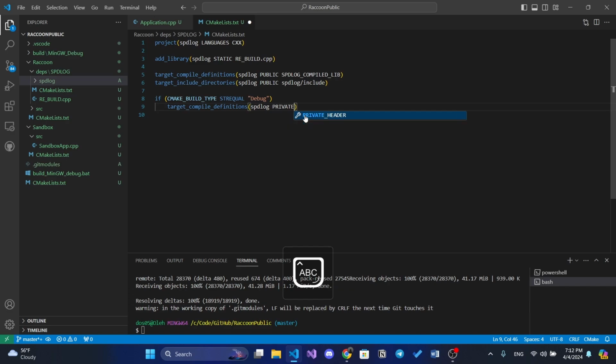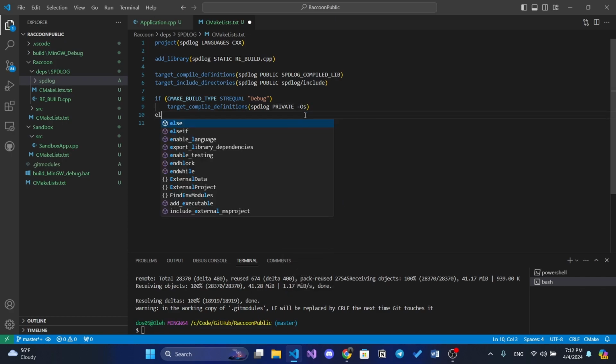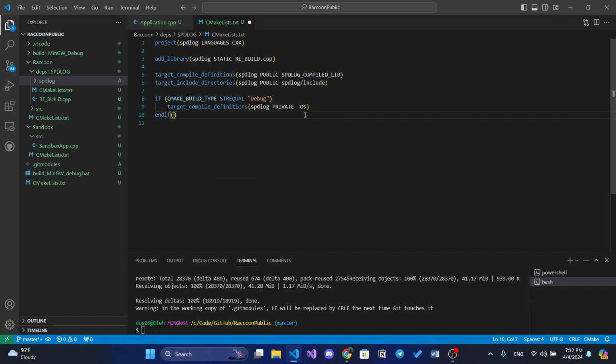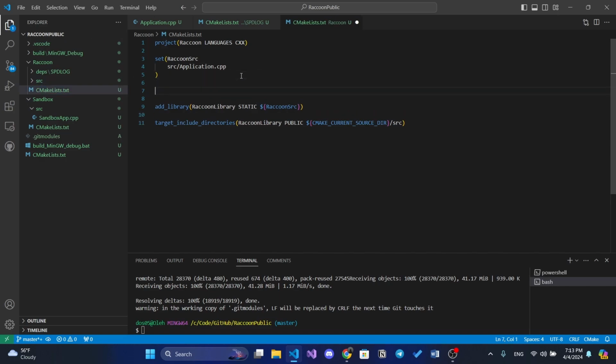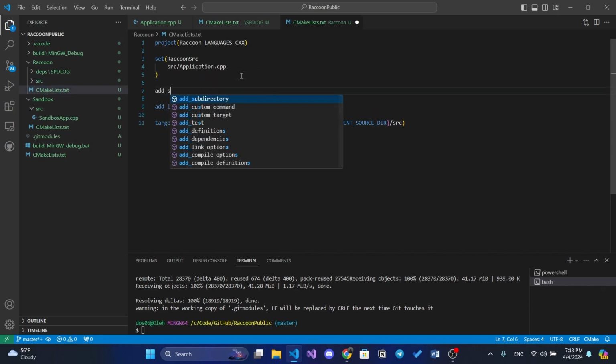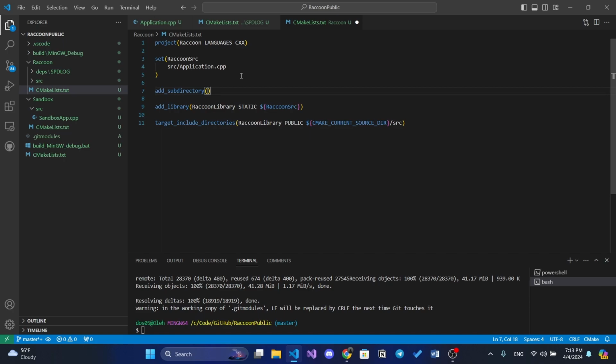This should be private because we only want this to be applied to our spdlog. And if. So that's it. That's else. That's everything for our spdlog. So now we want to add the submodule, add subdirectory.